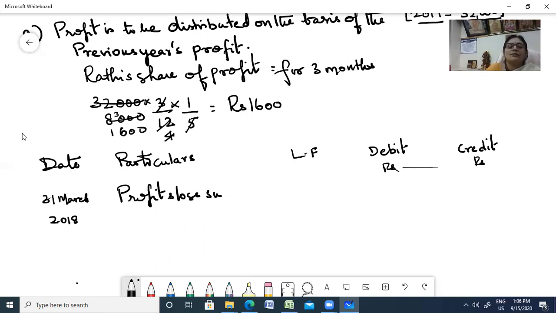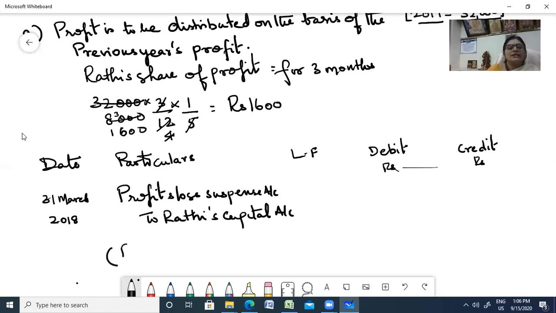Suspense account. Suspense account is a temporary account. Okay. Profit and loss suspense account to Rati's capital. Okay.